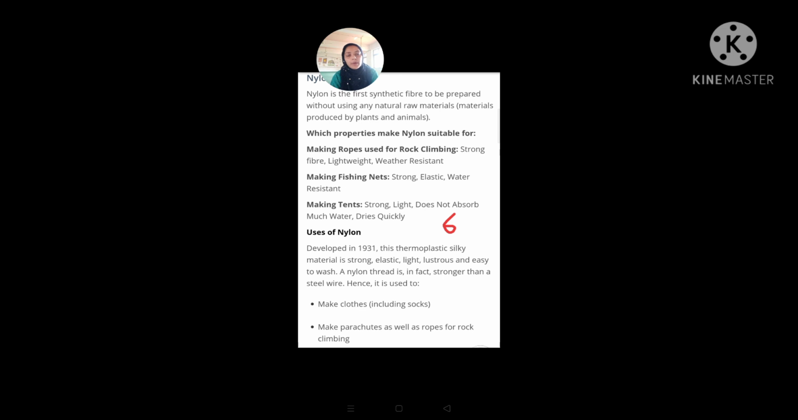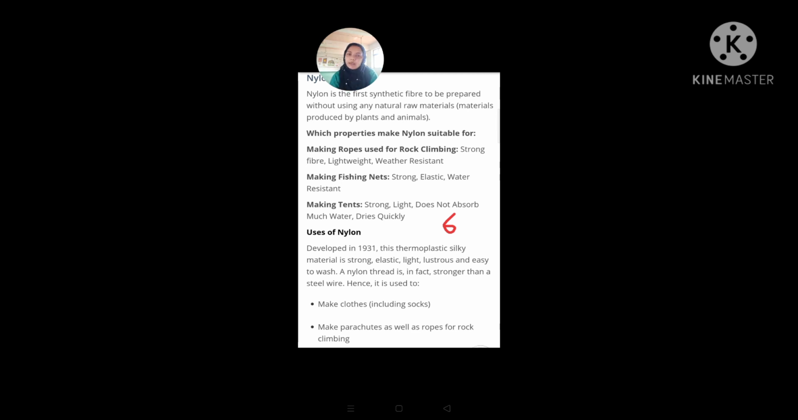Next, if we talk about nylon, the first fully synthetic fiber. Nylon is the first synthetic fiber prepared without using any natural materials, that is, materials produced by plants and animals. We are not using anything from plants and animals, my dear students; we are using coal, water and air. So it is not from plant or animal sources, and that is why we call it fully synthetic. This is the difference.